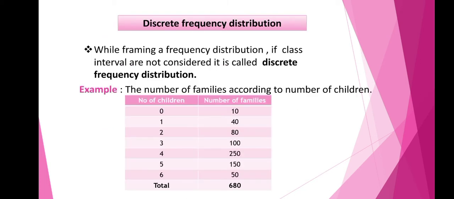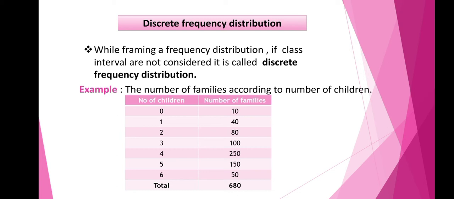Next, let us see what you mean by discrete frequency distribution. While framing a frequency distribution, if class intervals are not considered, then it is called discrete frequency distribution. In discrete frequency distribution, we can see the individual variables. You cannot see a range here. So consider an example here.